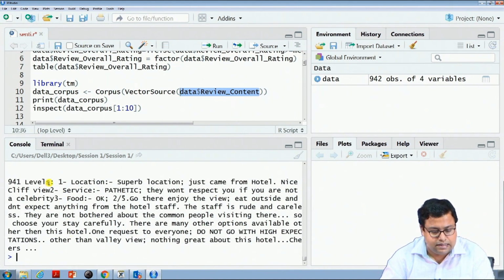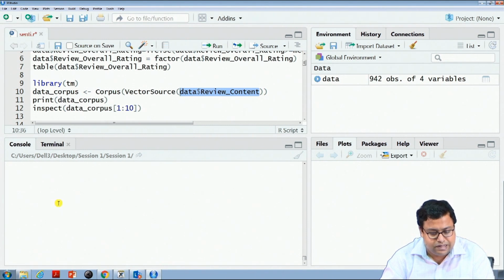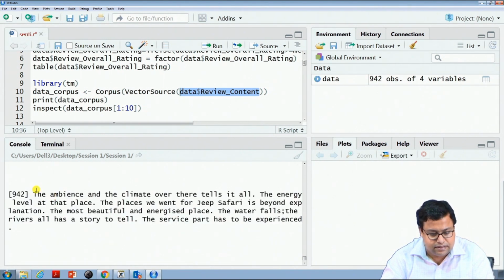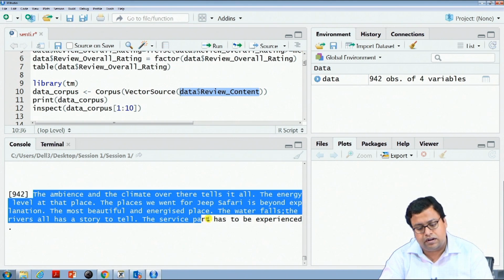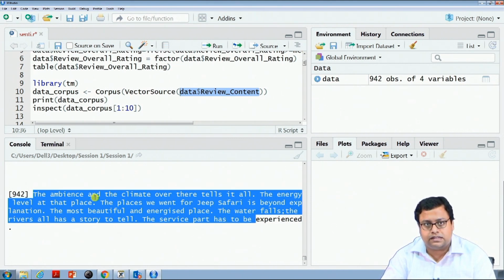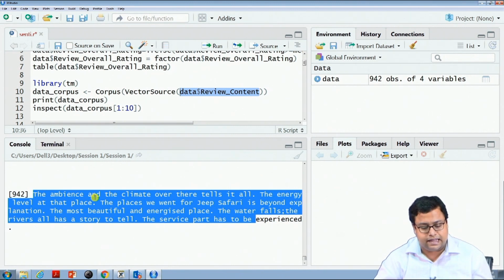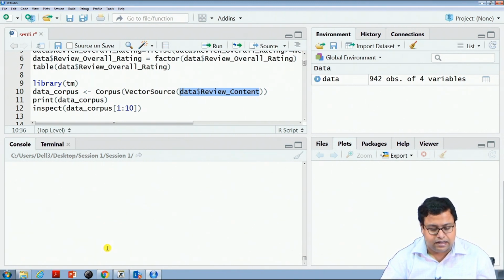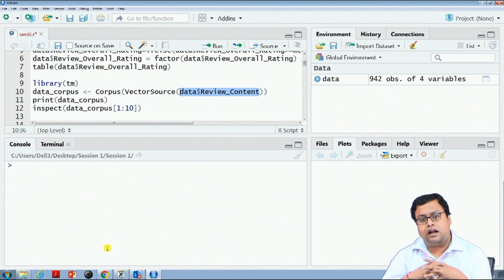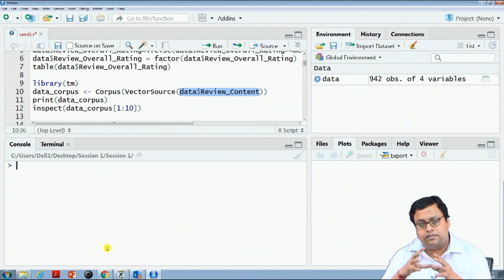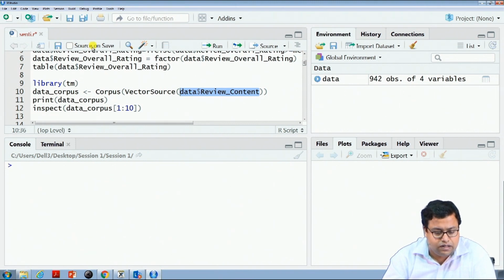So, this is something which is of huge text size. You will see that this is one content, the ambience and the climate over there tells it all, the energy blah blah blah. So, the whole content is of a significant size. On the other hand, if I just printed review title, review titles were small. So, there are not enough words to analyze the review title, whether they are impacting the overall rating, but they might be impacting more than other things. So, anyways, we will deal with review content.